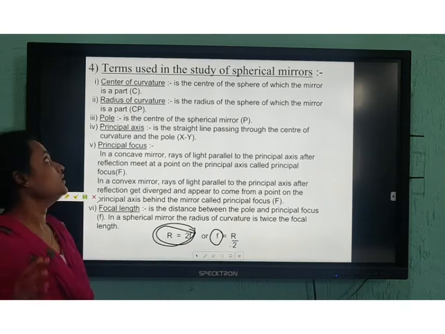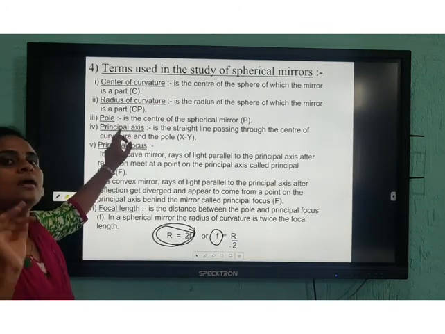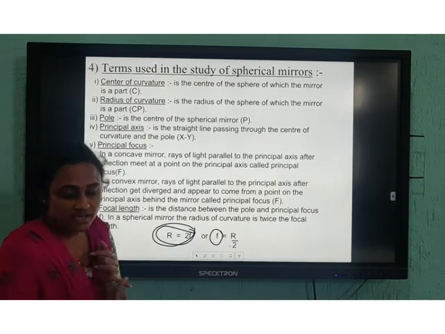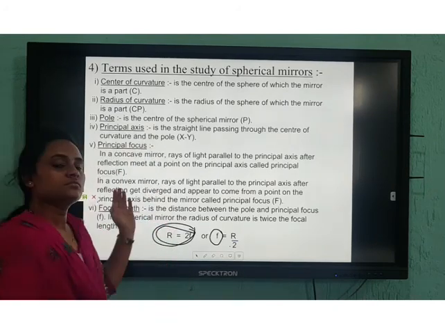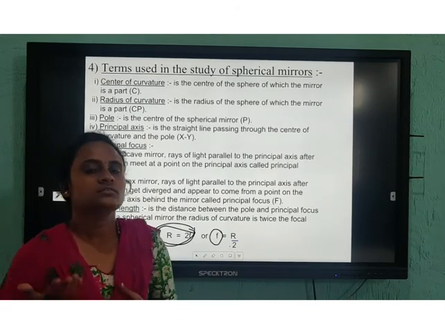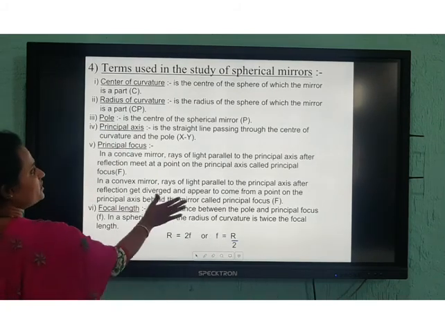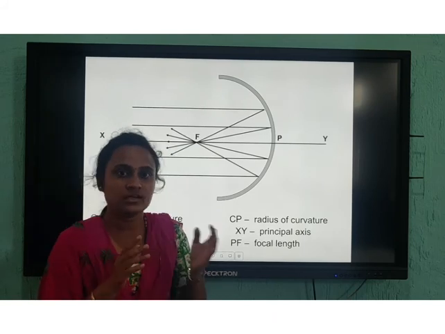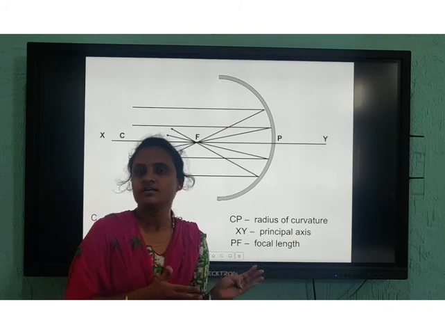Clear? So which terms did you learn today? Center of curvature, radius of curvature, pole, principal axis, principal focus, focal length. These terms are very important. Please listen carefully, and after listening to this class, take your book and write down what you have just listened to, and understand it. These are the terms you will need for the next class, which is based on concave and convex mirrors. You will learn how the image forms from different distances. Okay, thank you children.